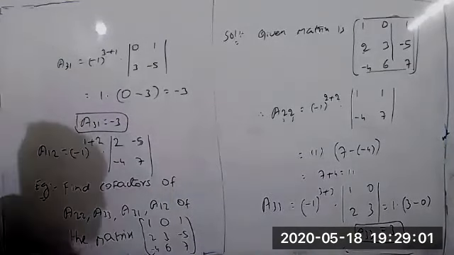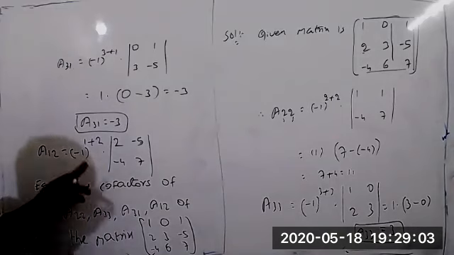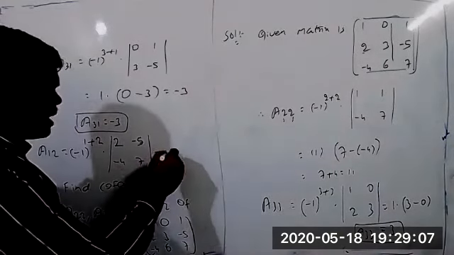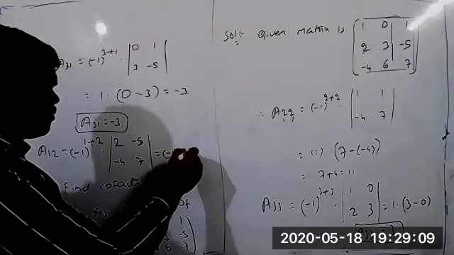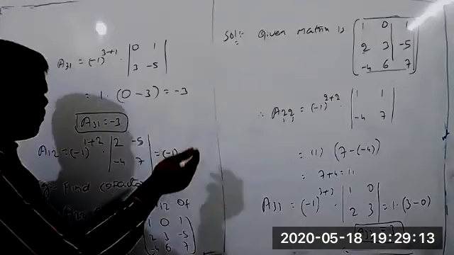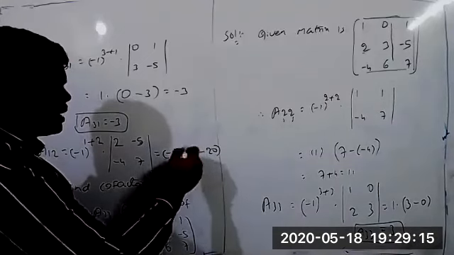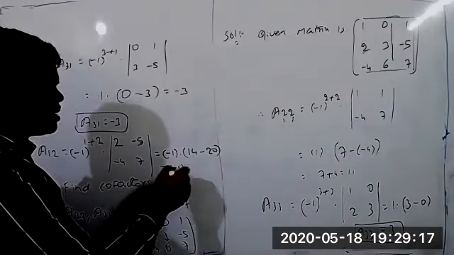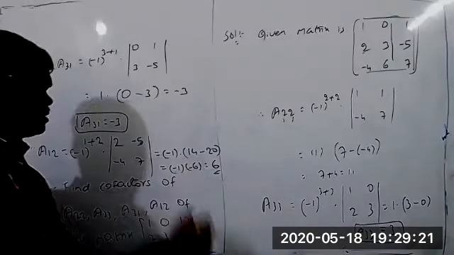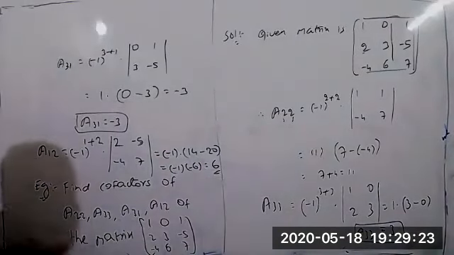Minus 1 whole power 1 plus 3 equal to 3, means minus 1 whole power odd equal to always minus 1. So minus 1 into 2 7s are 14. Minus 4 into minus 5 equal to plus 20, but plus into minus equal to minus 20. So this value equal to minus 1 into minus 6 equal to plus 6. This is the value of A12.